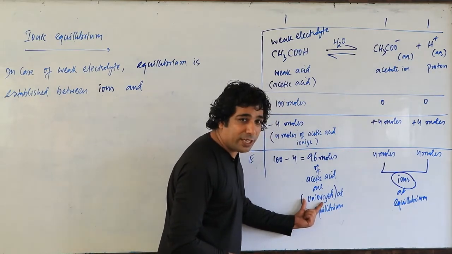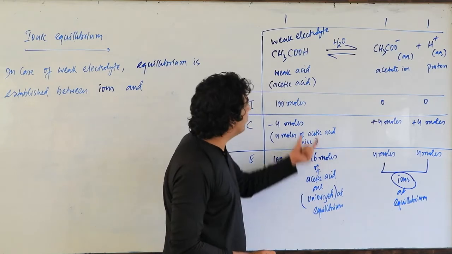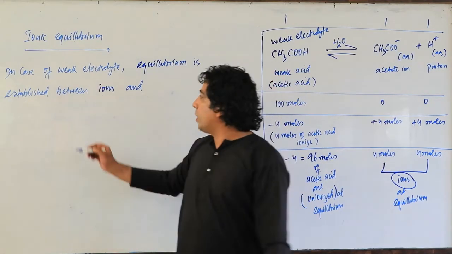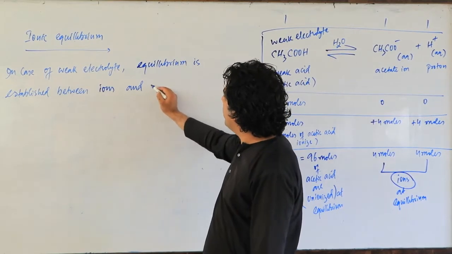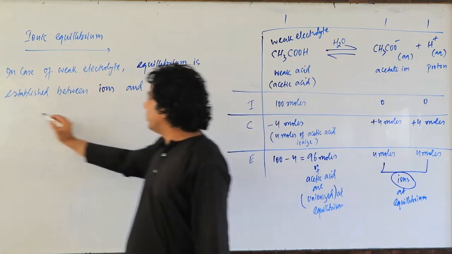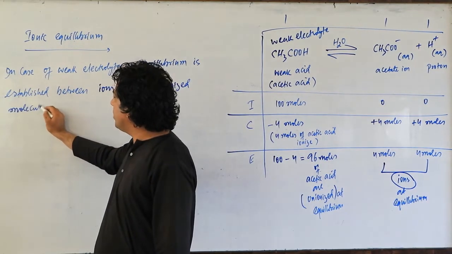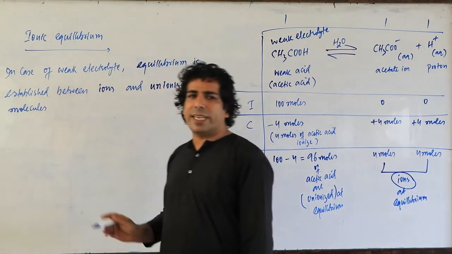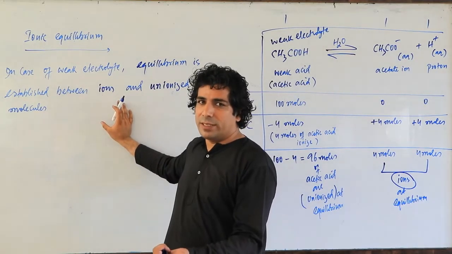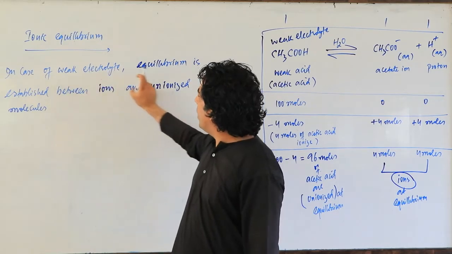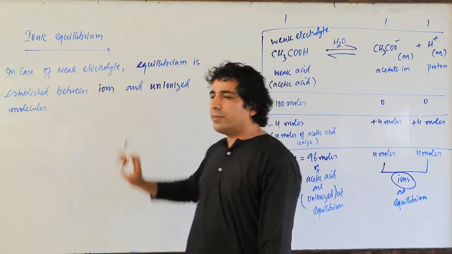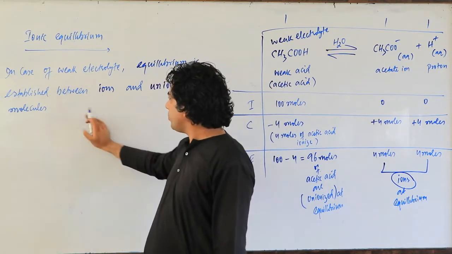What is this unionized? Molecules of whom? Acetic acid. Unionized molecules of acetic acid. So I will write down directly: established between ions and unionized molecules. I will not write down acetic acid here. Why? Because this definition is general. It can be used for any weak electrolyte. So in case of weak electrolyte, equilibrium is established between ions and unionized molecules.